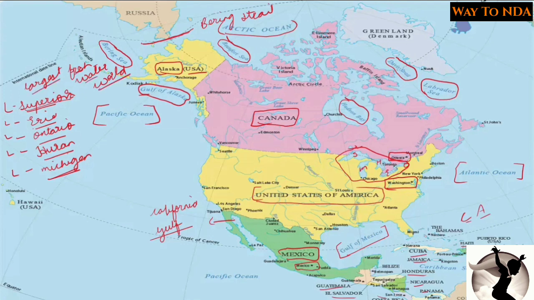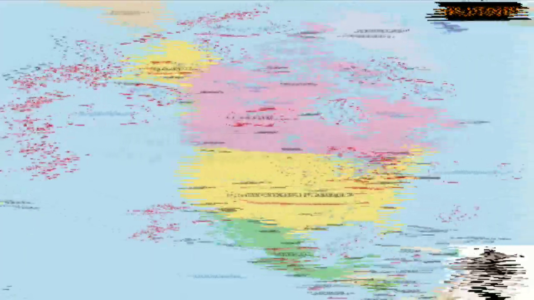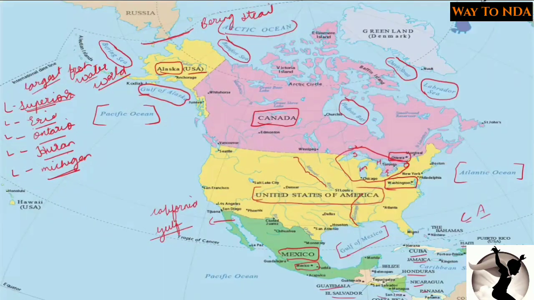So remember this. Then if you look at the rivers in North America, you will find the Missouri River and the Mississippi River. This is the Missouri River, and here in the south you will find the Mississippi River.